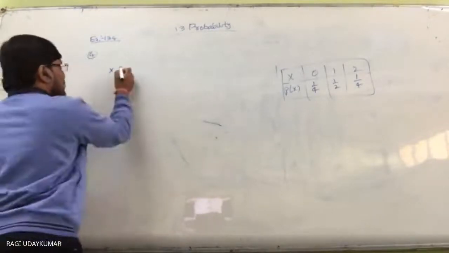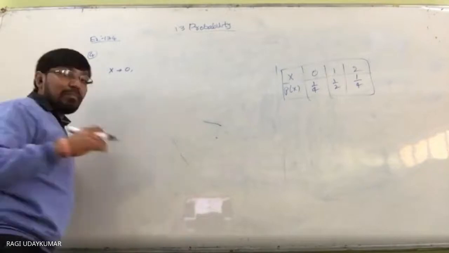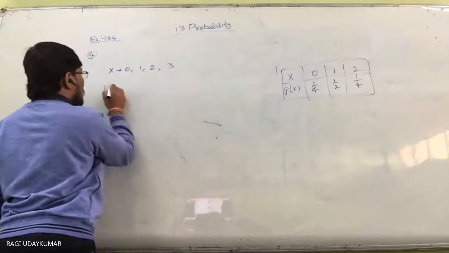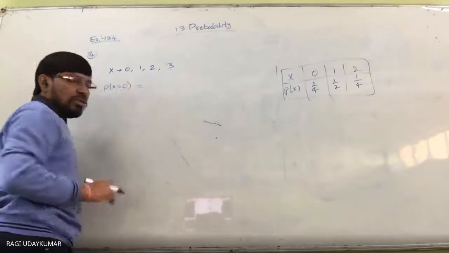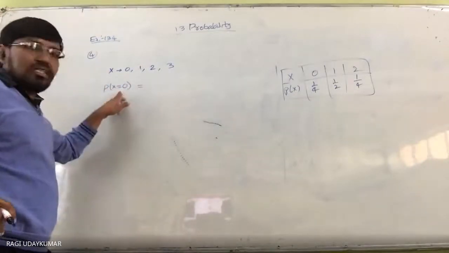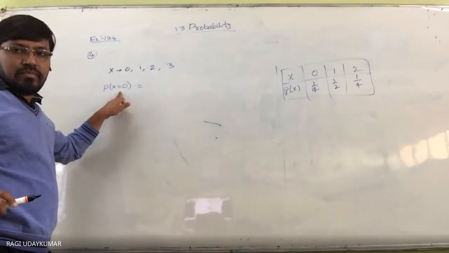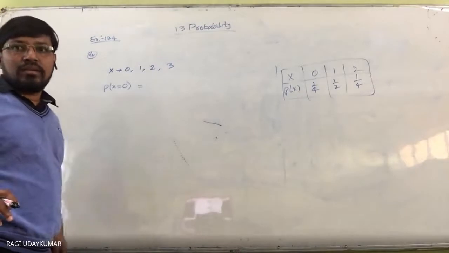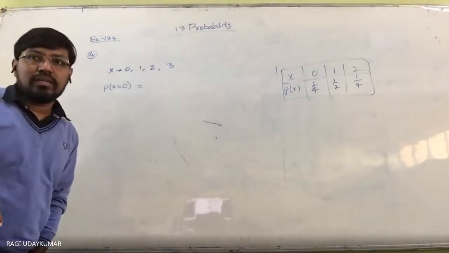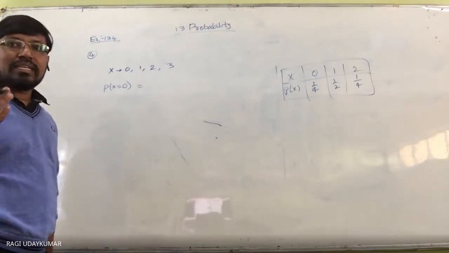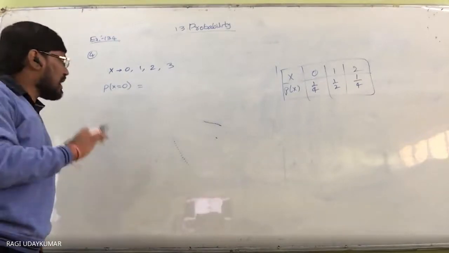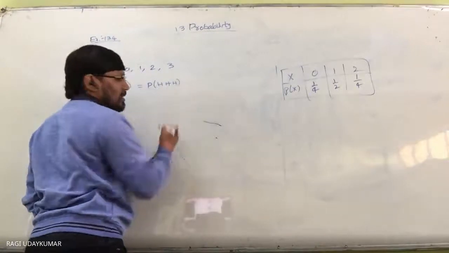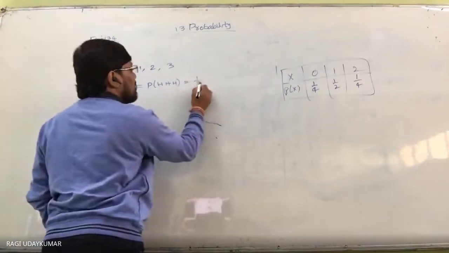So probability of X, where X takes the number of heads, can be 0 heads, 1 head, 2 heads or 3 heads. So probability of X equals 0 is... Means 0 times head. Sorry, I said tail. Okay, sorry. When a coin is tossed, X represents the number of tails. So 0 times tail is nothing but the probability of 3 times head only. So this is 1 by 8.